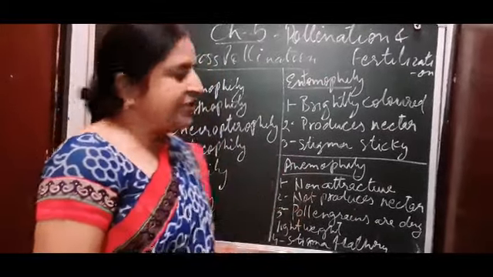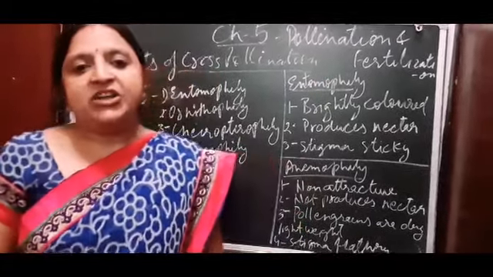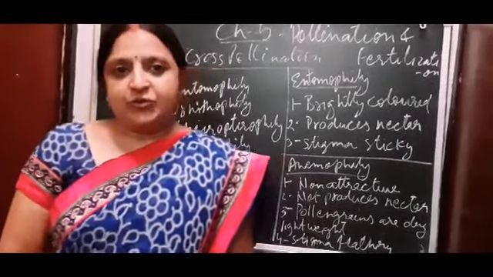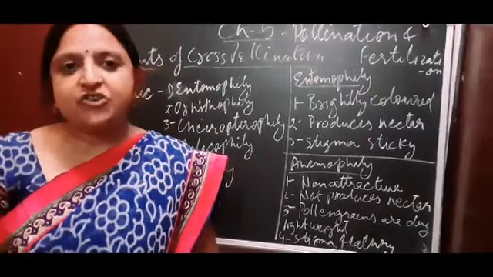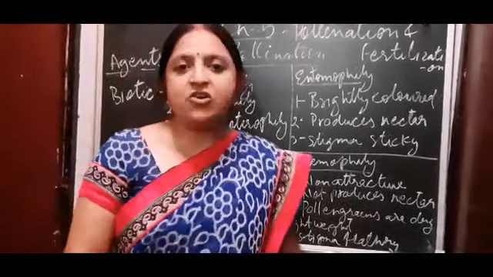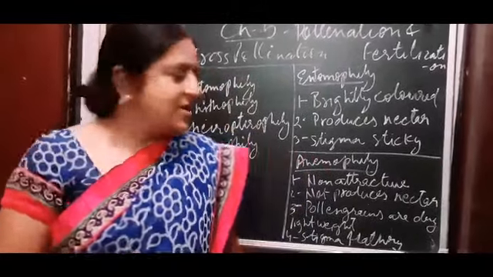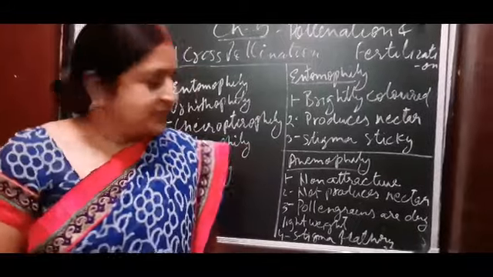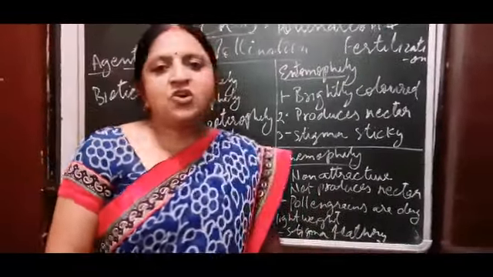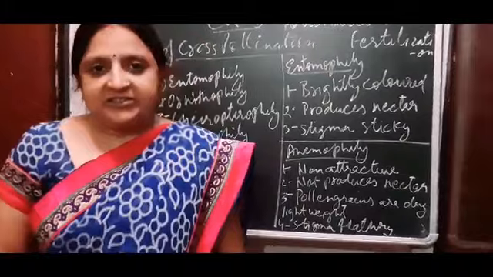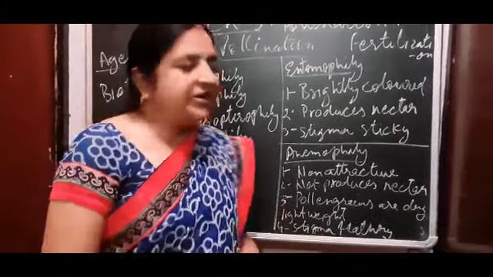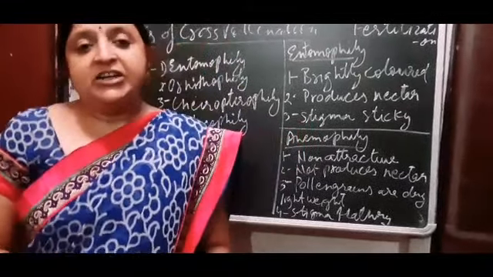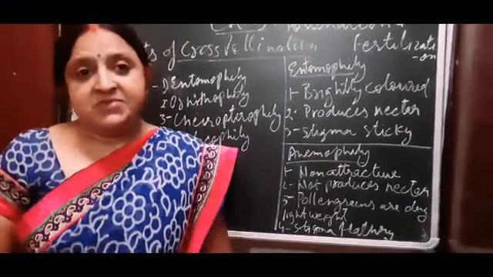Now anemophily. Anemophily means pollination brought by the wind. The flower should not be attractive because there is no insect to attract. So it should not be broad. It should be small, not scented and not attractive. Second, it does not produce nectar. Third, the pollen grains are dry and very lightweight, and they should be produced in large numbers.